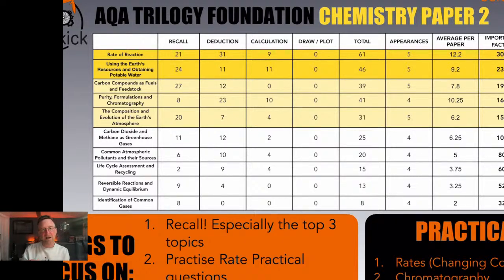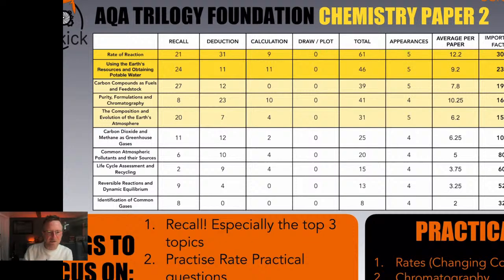But rates of reaction, lots of recall there, thinking about what affects rate of reaction. So temperature, concentration, surface area, lots of recall things there. This one's massive, okay, because almost every year they ask you to compare the different ways of getting drinkable, which is potable water. Okay, what's the process if we get the water from a spring compared to if we get water from the sea, compared to if we get water from underground or from sewage or something like that? So what are the different processes? There's lots of recall there.